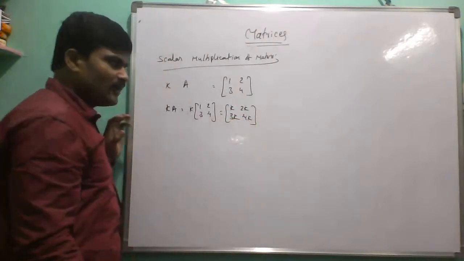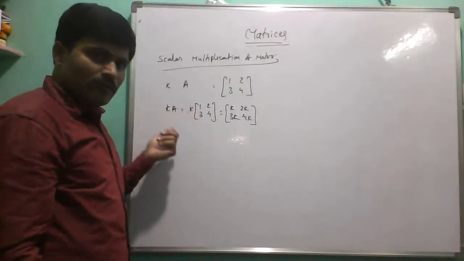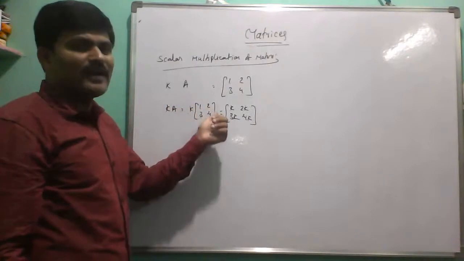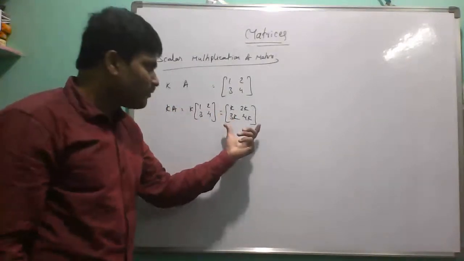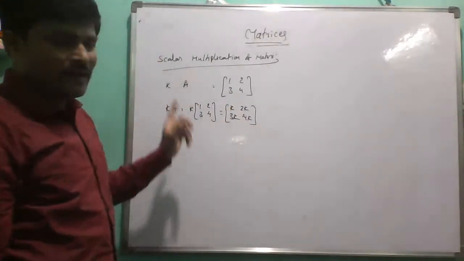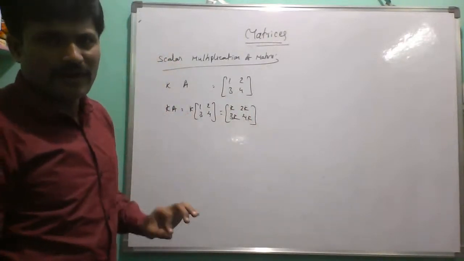So this is scalar multiplication. Scalar multiplication means we take one scalar and multiply it with each and every element of the given matrix. Then we get a resultant matrix. That matrix is called the scalar multiplication of the given matrix. This is also very important.